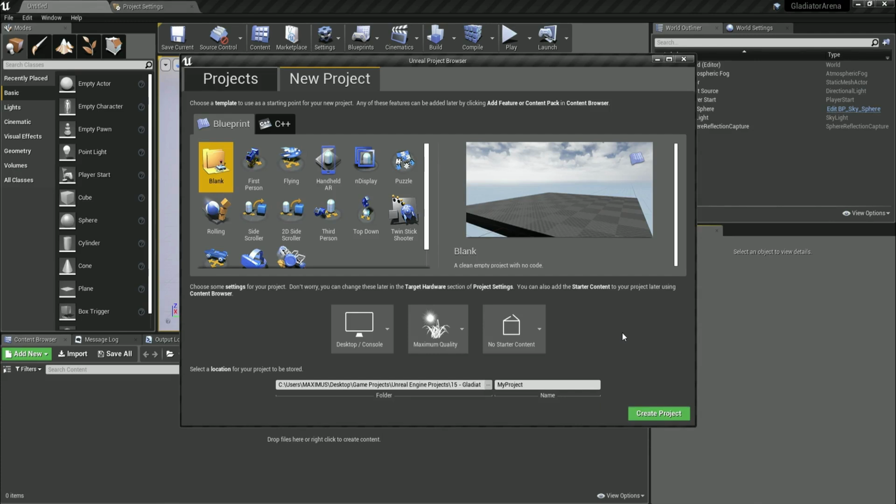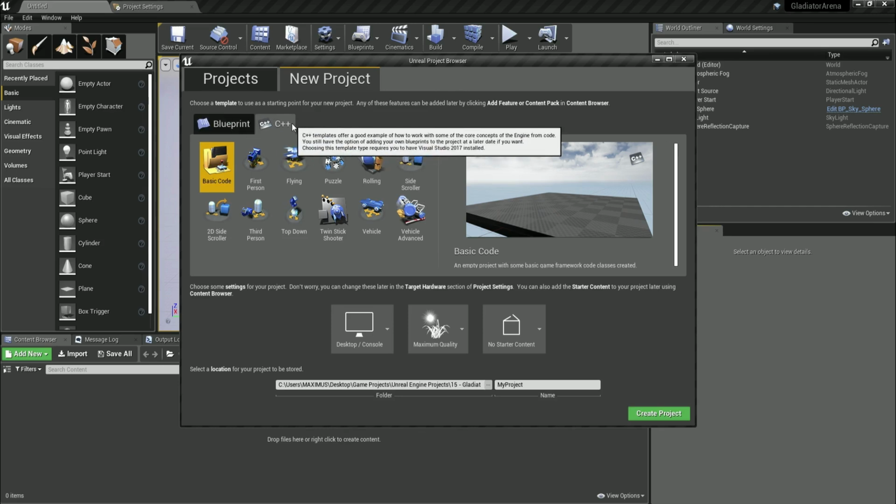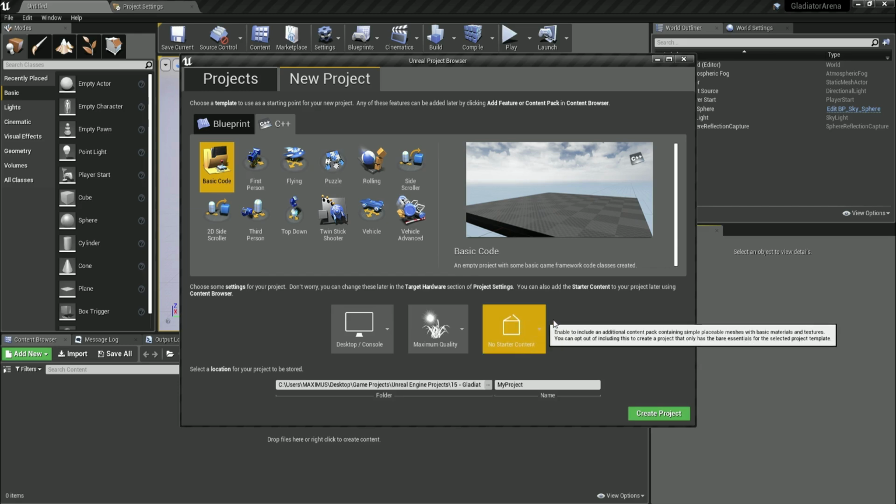Now that we saw the game that we are going to create, those little fat gladiators or whatever, let's get into the project. Open your Unreal project browser. Click on the tab for the new project, and because it's C++, click on the tab for C++. Click this basic code. We don't want any of these first person options. We don't even need the starter content, so make sure that you don't import it.